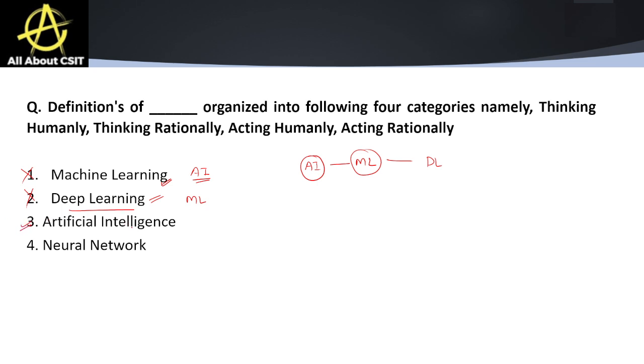Another option is artificial intelligence. So this is the correct one because AI has four approaches. The first is thinking humanly, which means we can mimic human thoughts. Thinking rationally means logic based thinking. Acting humanly means the Turing test approach. Acting rationally means rational agent approaches are also included. The last option is neural network. Neural network is just one technique, not a broad definition of how an artificial intelligence system or device works like a human. Okay, so the correct answer is option number 3.